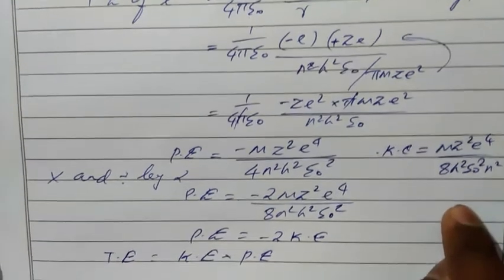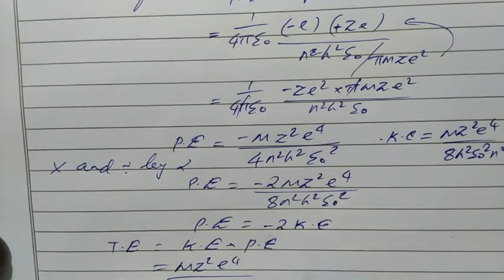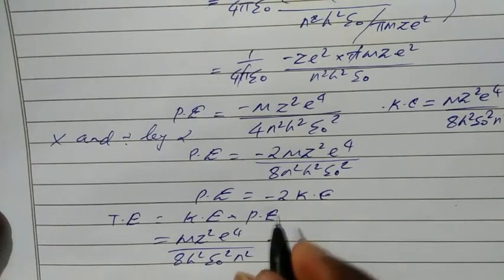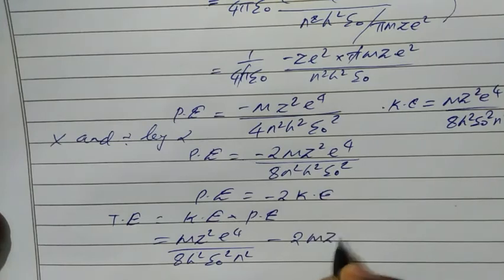So what is kinetic energy? m z square e power 4 divided by 8 h square epsilon naught square n square, minus potential energy, which is minus 2 m z square e power 4 divided by 8 n square h square epsilon naught square.